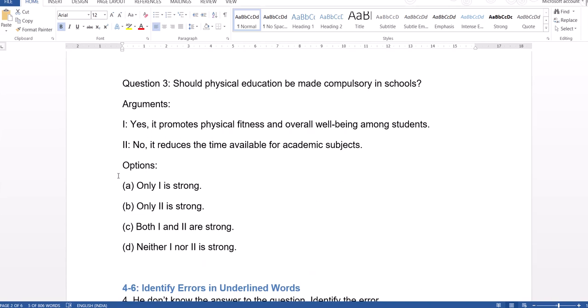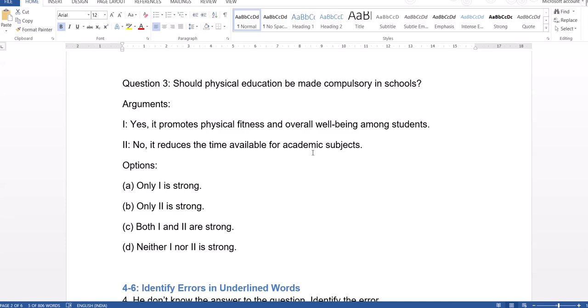Next one, should physical education be made compulsory in schools? We have here two arguments. One is yes, it promotes fitness and overall well-being among students. The second one is no, it reduces the time available for academic subjects.